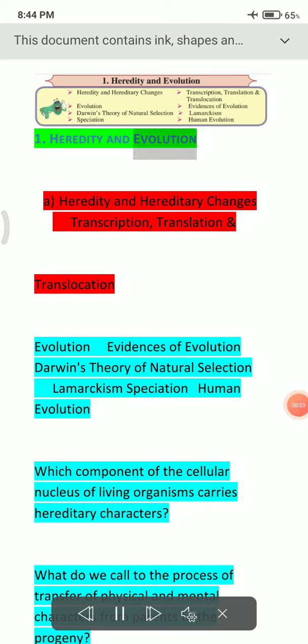Heredity and evolution. Heredity and hereditary changes, transcription, translation, and translocation. Evolution. Evidences of evolution. Darwin's theory of natural selection. Lamarckism. Speciation. Human evolution. Which component of the cellular nucleus of living organisms carries hereditary characters?